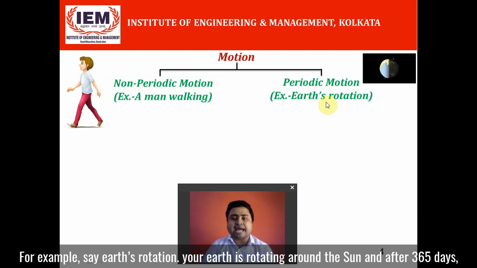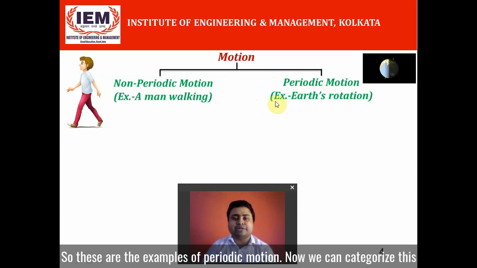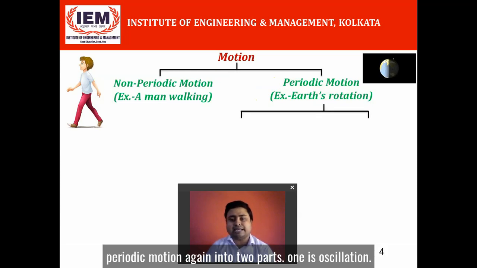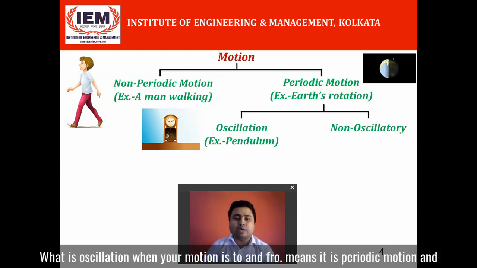For example, say earth rotation. Your earth is rotating around the sun and after 365 days it repeats its motion. You can say a pendulum, it repeats its motion after some time. So these are examples of periodic motion. Now we can categorize this periodic motion again in two parts. One is oscillation. What is oscillation? When your motion is to and fro, it is periodic motion.